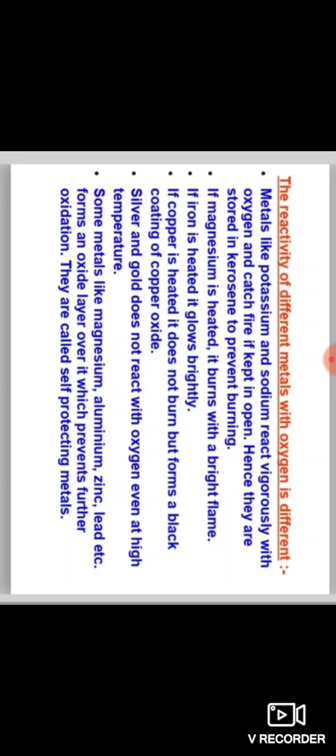Here a question arises. Why is sodium kept in kerosene? Because it catches fire when kept in the open. And if magnesium is heated, it burns with a bright flame. When magnesium ribbon is heated, a white dazzling flame is formed and magnesium oxide is produced.